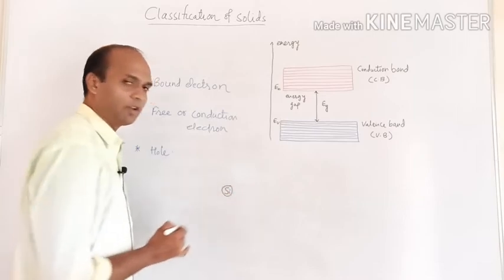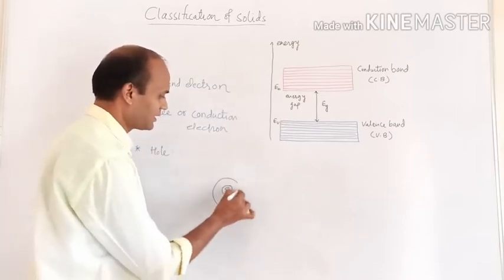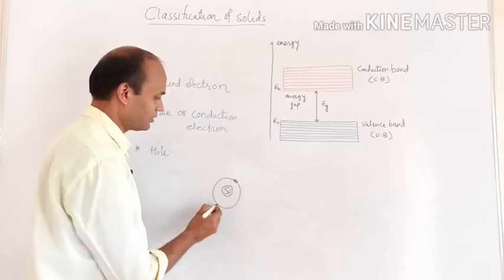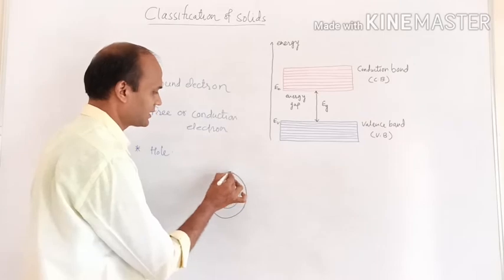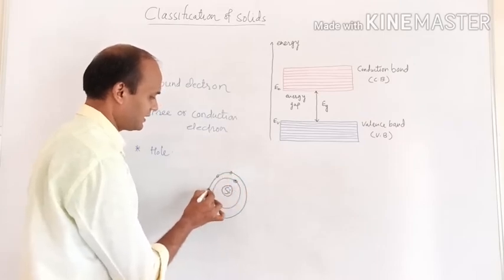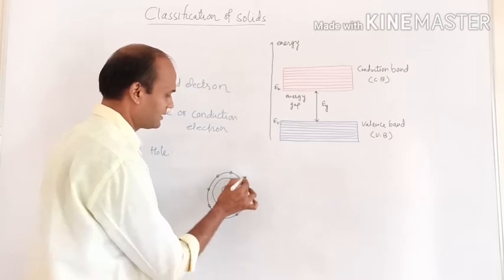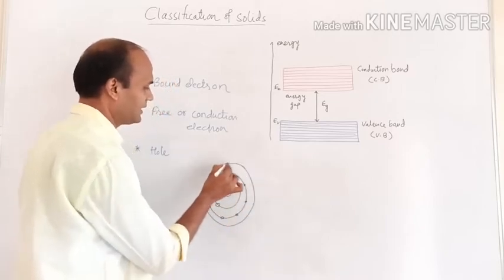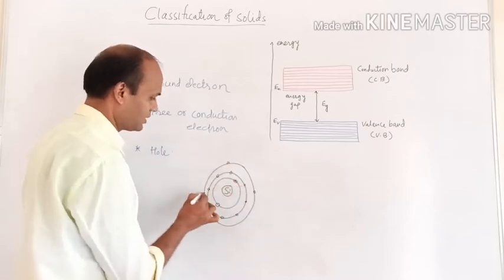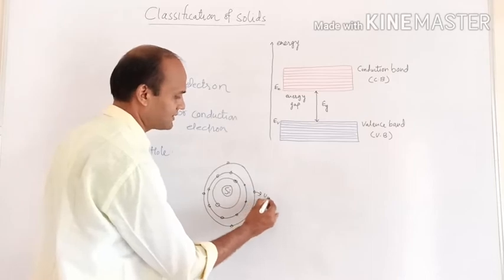In silicon, the atomic number is 14. Its first orbit contains 2 electrons, its second orbit contains 8 electrons, and its third orbit will contain 4 electrons. These 4 electrons are the valence electrons.